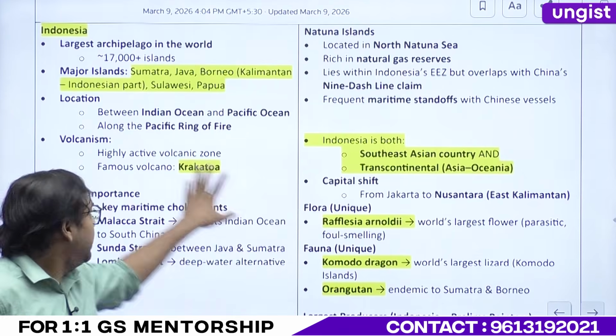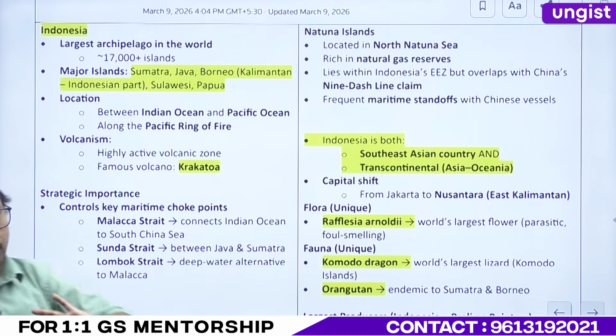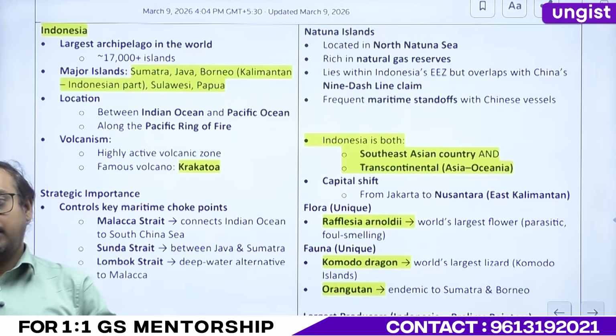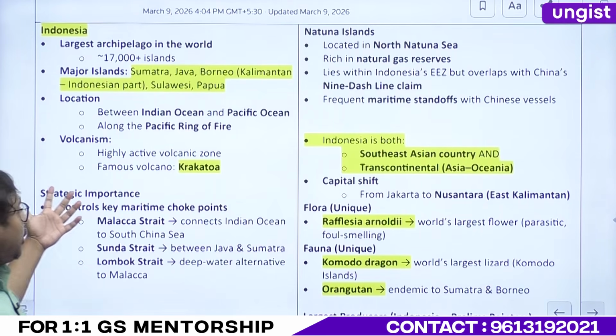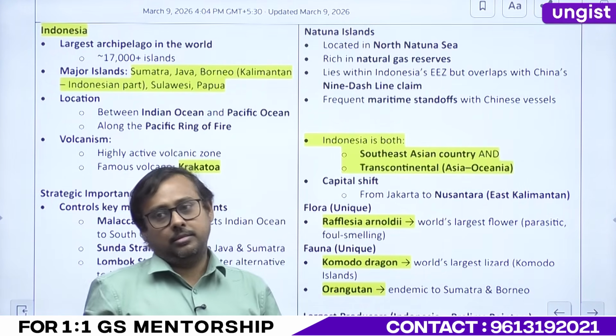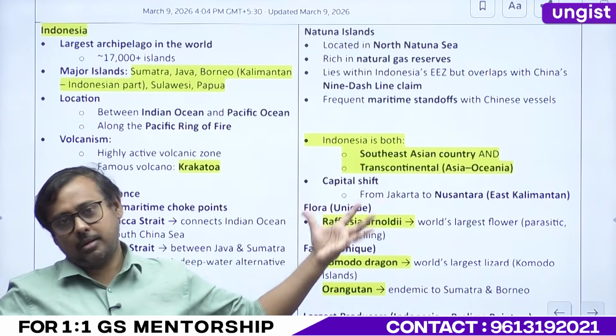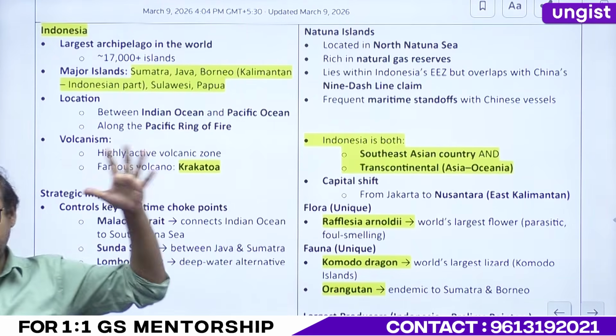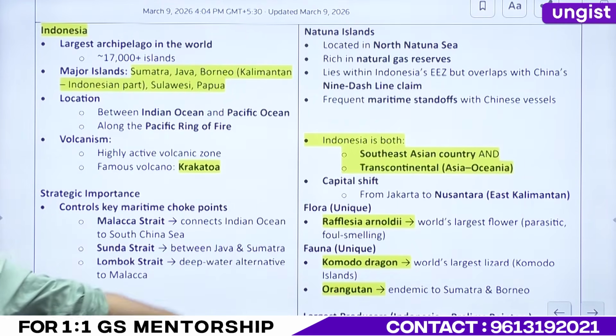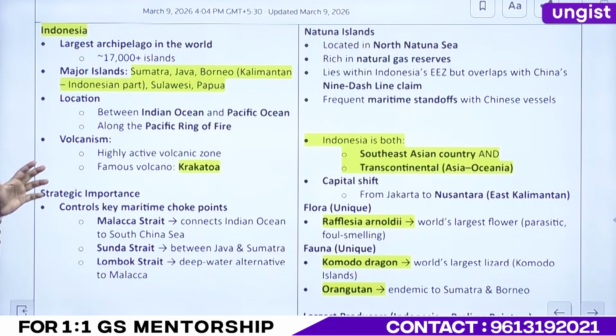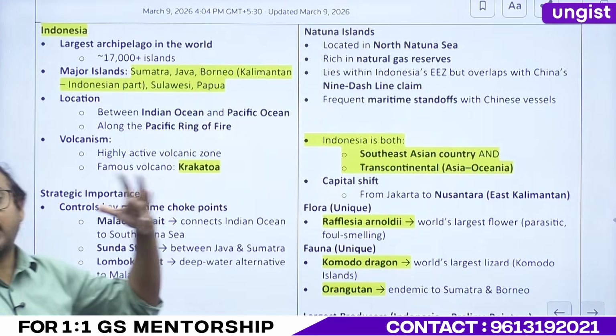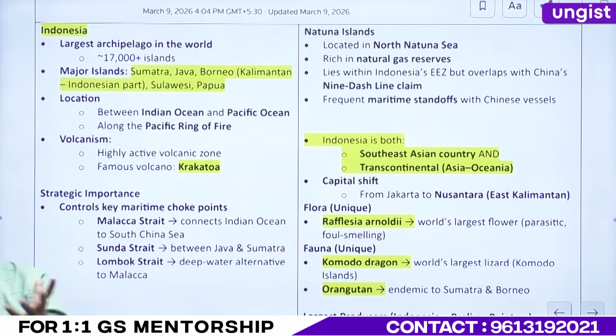When I'm saying it is the largest archipelago in the world, I'm saying it with a caveat. What is the caveat? Largest archipelago in the world, which is a country. There is an even bigger archipelago in your Norway, that region. It is a country. Largest archipelago as a country. Another one of the largest archipelagos, which we will be studying, would be the Philippines, right?